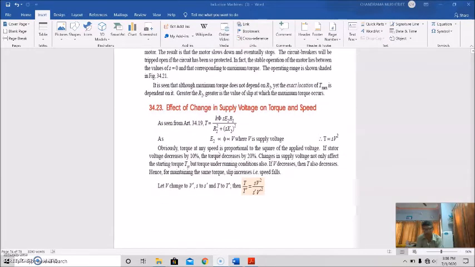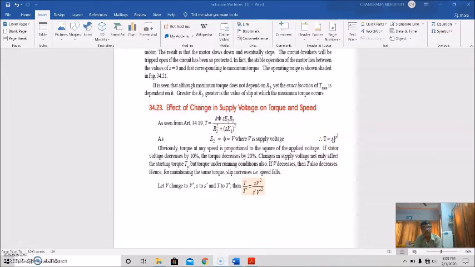Now we'll discuss the effect of change in supply voltage on torque and speed. To do that, we have to recollect the expression of the torque. That is, torque is equal to K phi S E2 R2 by R2 square plus S square X2 square. And also E2 is directly proportional to phi, which is also proportional to the supply voltage V. V is the supply voltage. So we can write the torque is proportional to SV square.